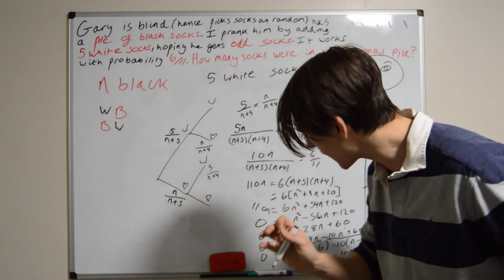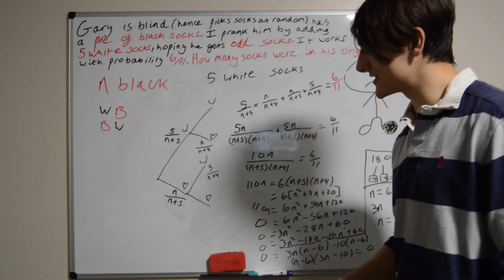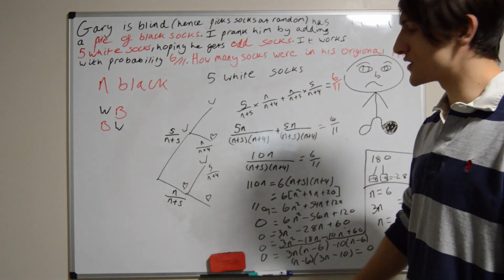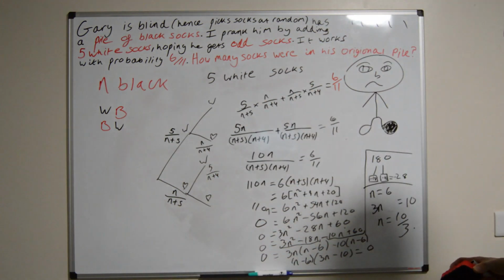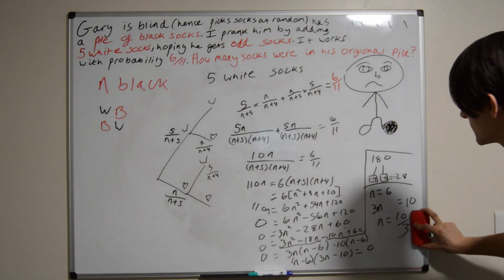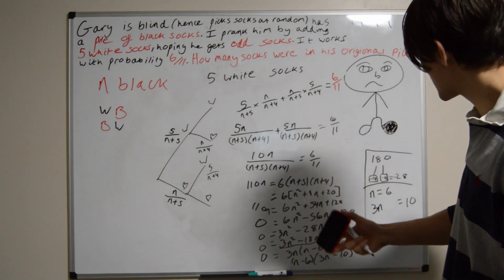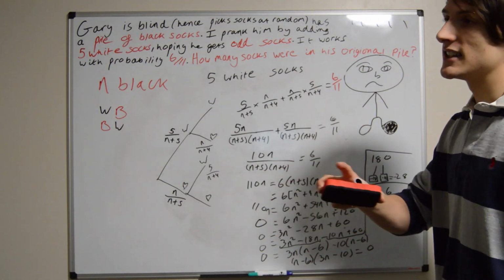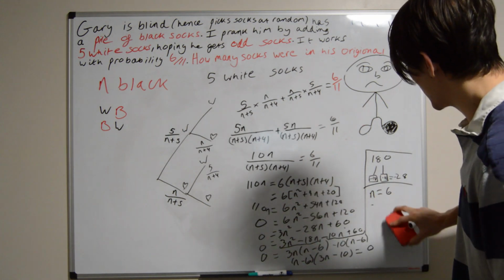Well, not quite, we're so close, almost there. 10 over 3 is not an integer, it's not a whole number, so that doesn't really make sense for the number of socks. Unless it's cutting socks in thirds, but that's not what we do. So we have to get rid of this final answer. In the exam, write a little note saying, discard this because we have to have a whole number of socks. And therefore, our final answer is n equals 6.